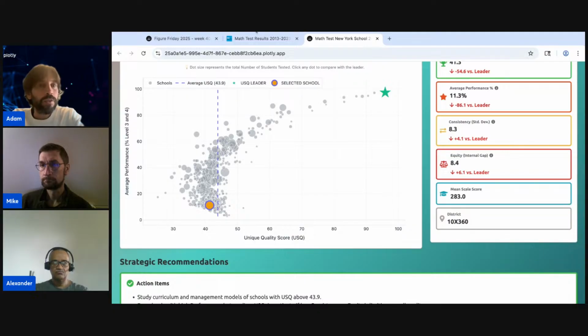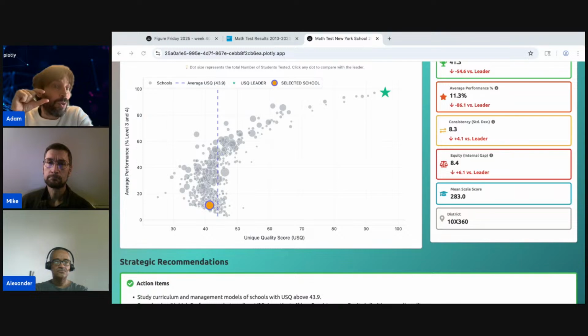So the small schools are the extremes, either doing very badly or very well, while the bigger ones are somewhere in the middle, which is interesting to see. I wouldn't be surprised, because part of the attractiveness of a school is the prestige of being a very, very small school. Only an elite 0.05% of the applicants get accepted, because you have to apply for high schools, for example. So by being small, they can keep that reputation of being special and unique. There are not a lot of spots.